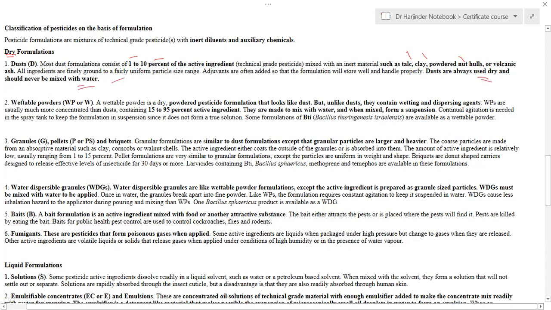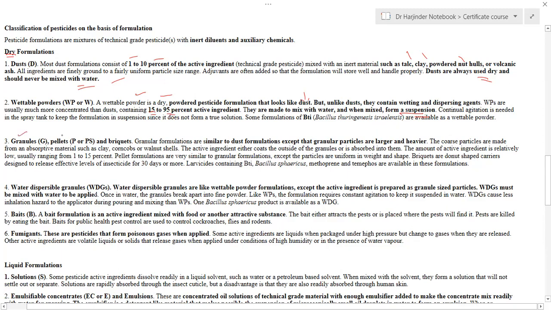On the other hand, the second are the wettable powders. These wettable powders are again a dry powder of the pesticides, and they also look like dust. But unlike dust, they can be used with water. To use them, they are mixed with water, which results in the formation of a suspension, which is then sprayed over the crops or the target substances. They usually contain a high percentage of the actual pesticide, and they may contain 15 to 95% of active ingredient.